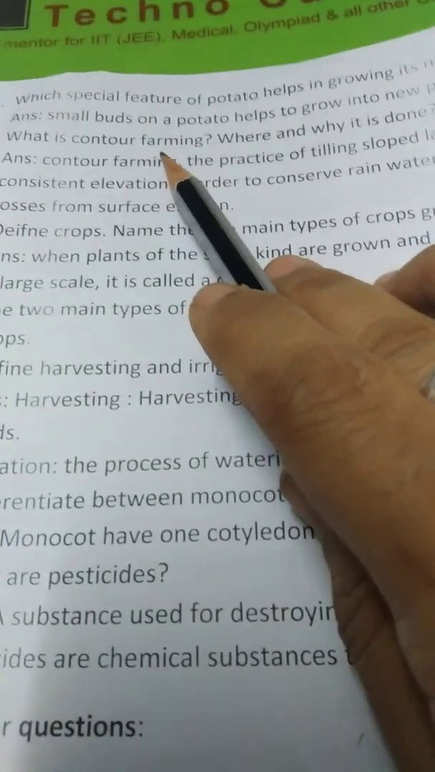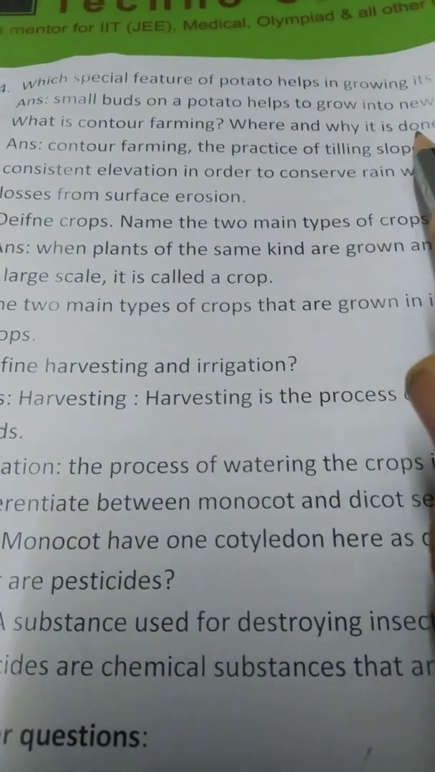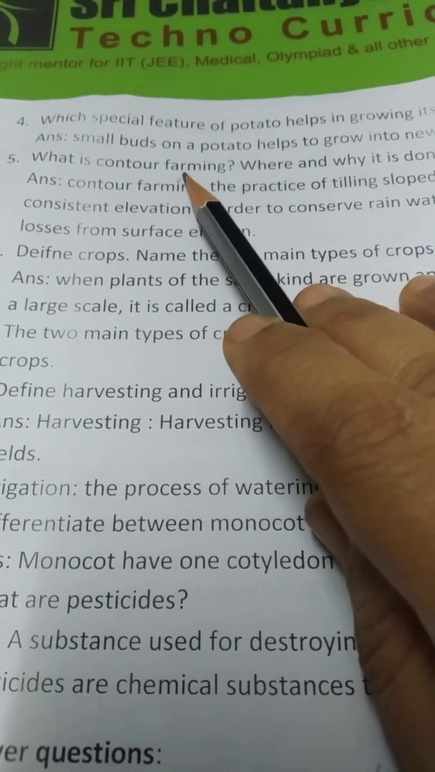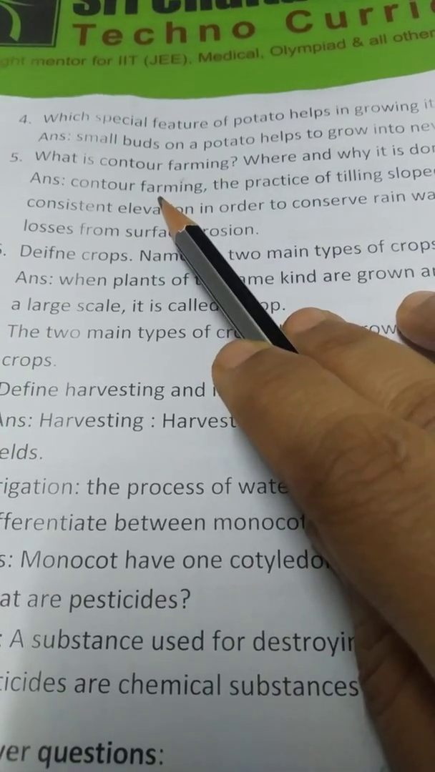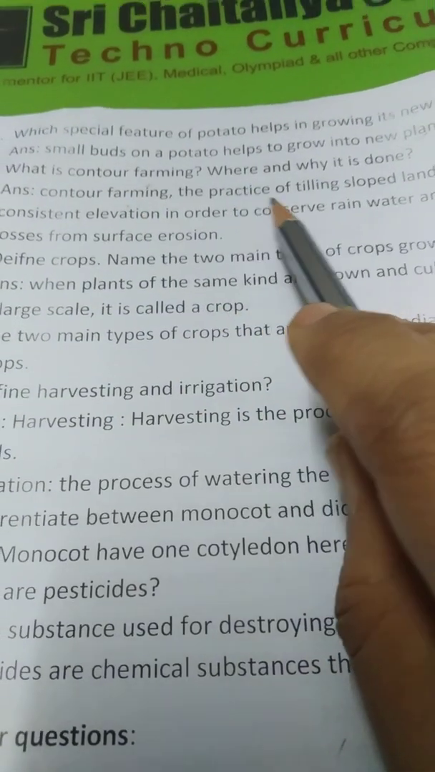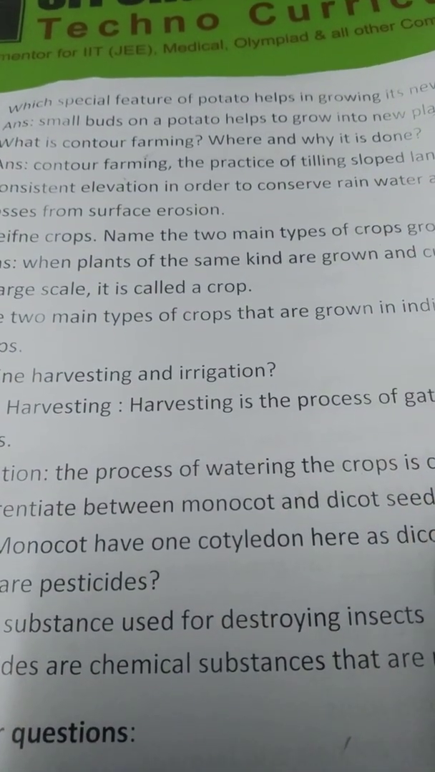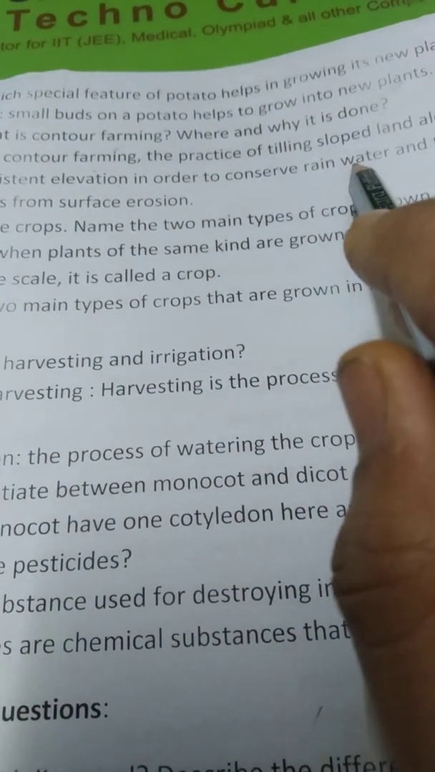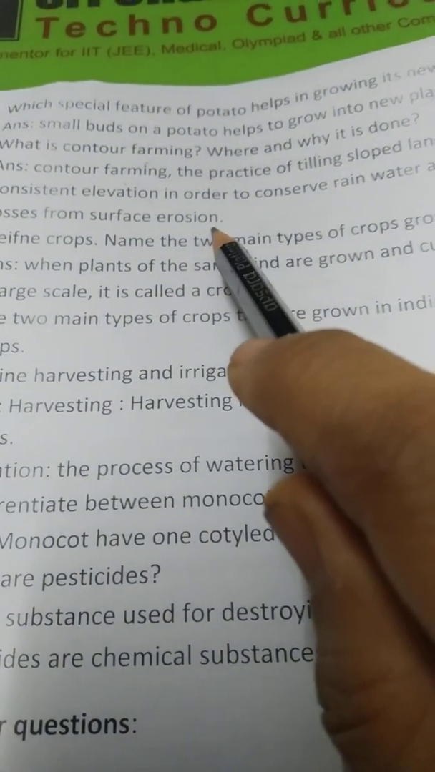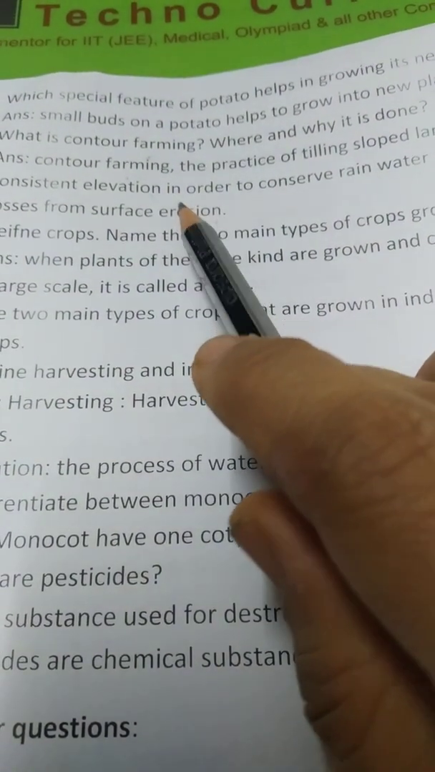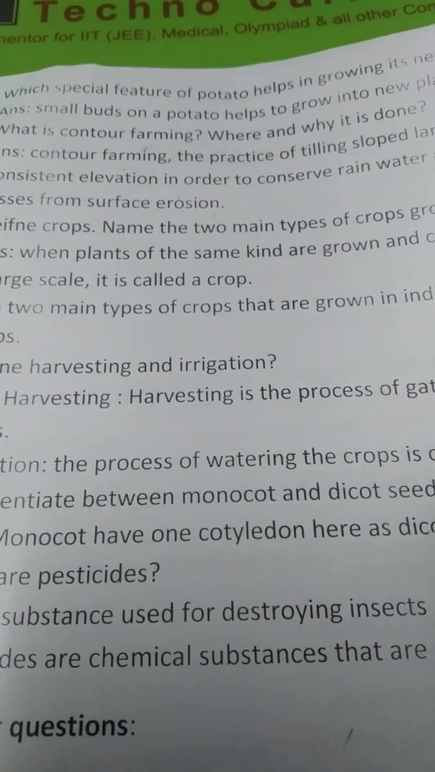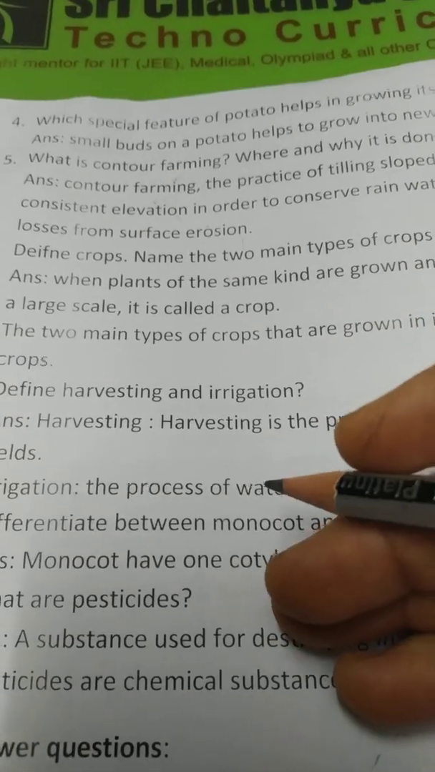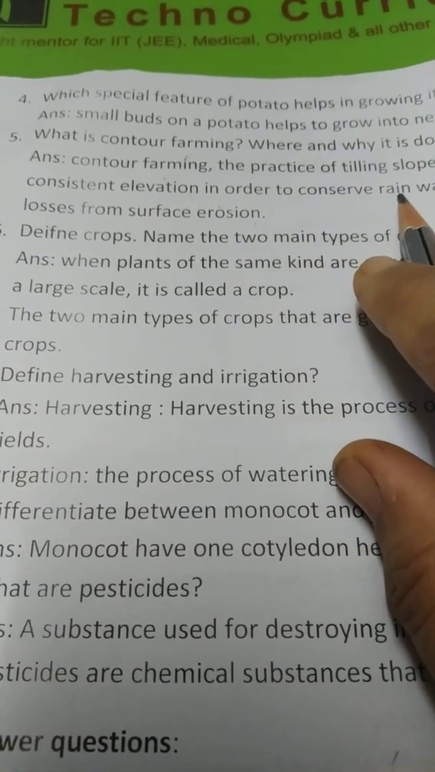What is contour farming? Where and why is it done? Contour farming has another name also, terrace farming. We have studied terrace farming in 4th class. The practice of tilling sloped land, that is hilly areas, along lines of consistent elevation in order to conserve rainwater and to reduce soil losses from surface erosion. Or you can write it as just the practice of doing farming on hilly areas stepwise. That is called contour farming or terrace farming.